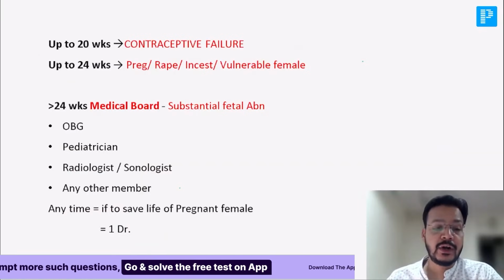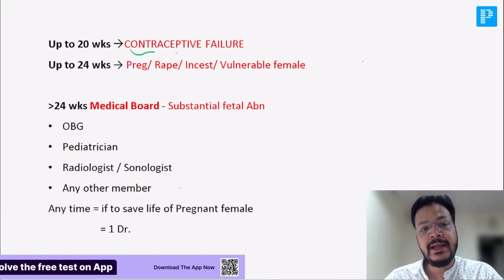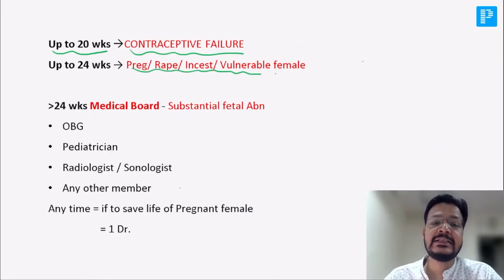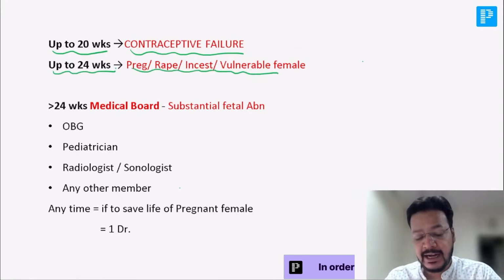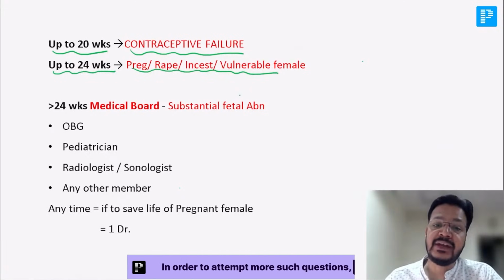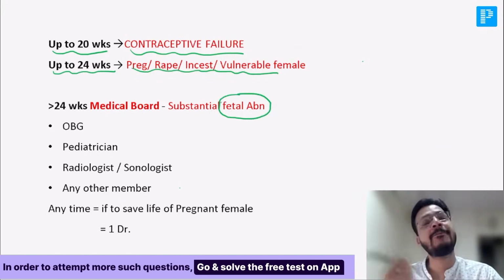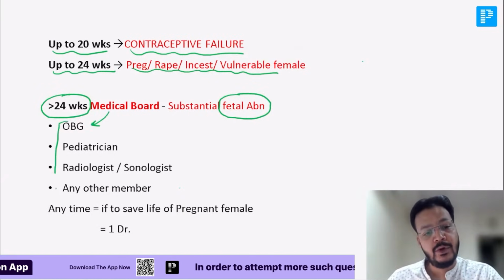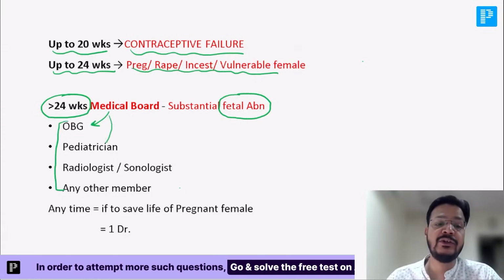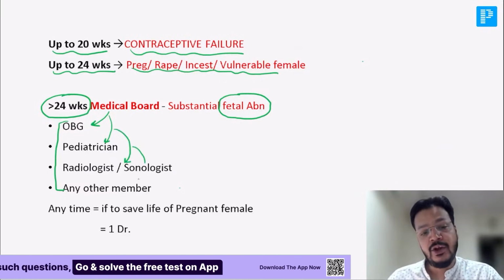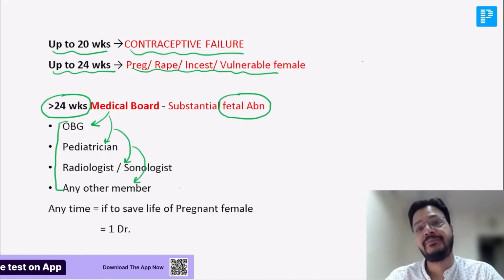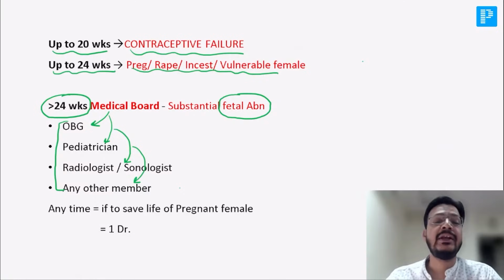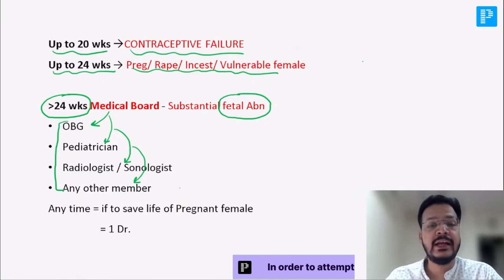Now, sir, for contraceptive failure, MTP is done up to 20 weeks. Yes, up to 20 weeks. For pregnancy from rape, incest, and vulnerable female, MTP can be done up to 24 weeks. But sir, fetal abnormality, here it can be done up to 20 weeks and even after 24 weeks with the help of medical board. What are the members of medical board? Gynecologist, pediatrician, radiologist or sonologist or any other member, and a gazetted officer. That is one member which is a gazetted officer. But it is applicable when the fetal abnormality or congenital abnormality is more than 24 weeks.